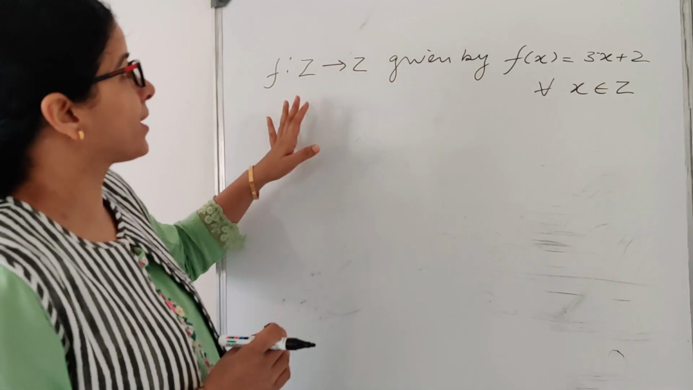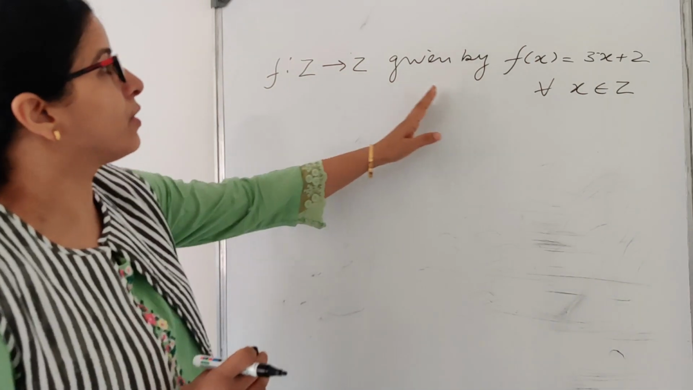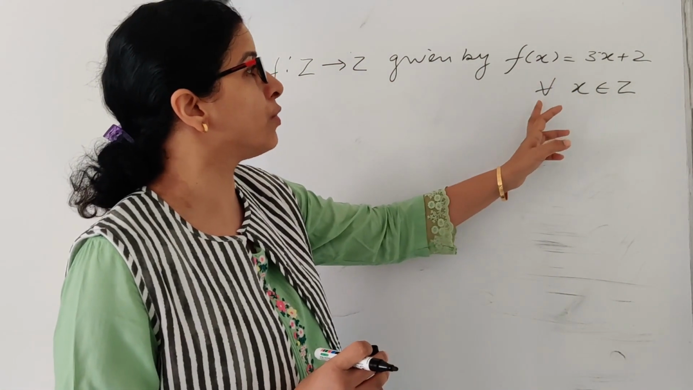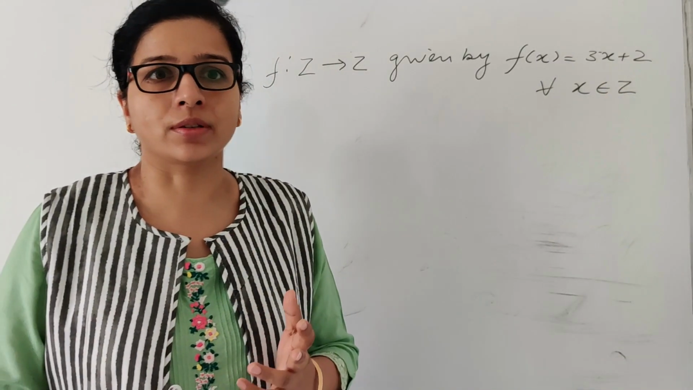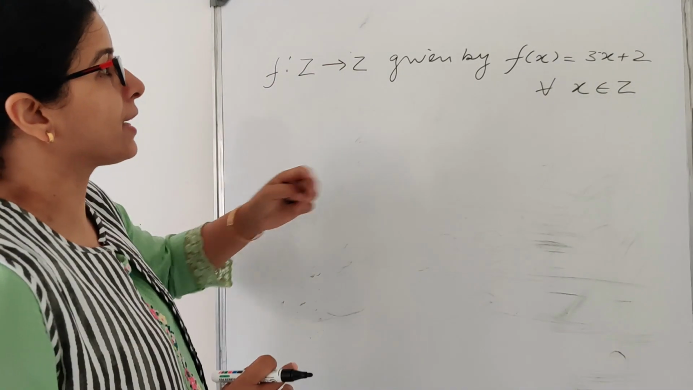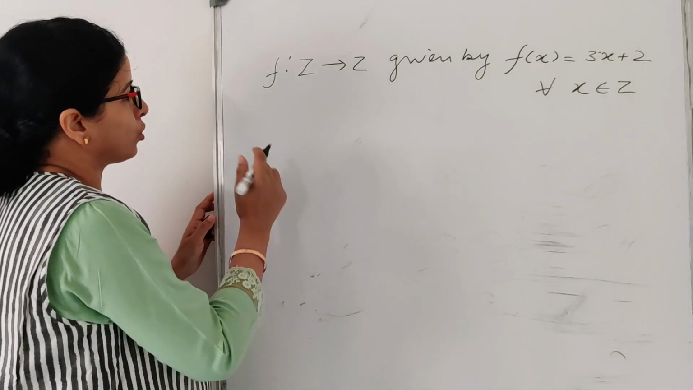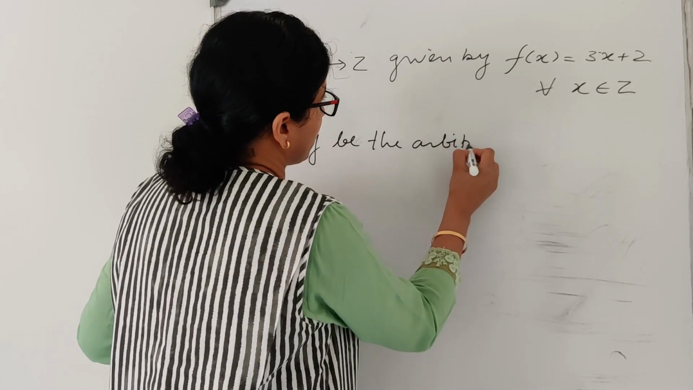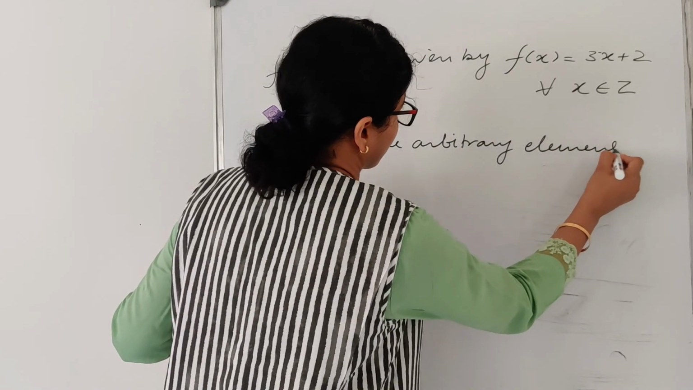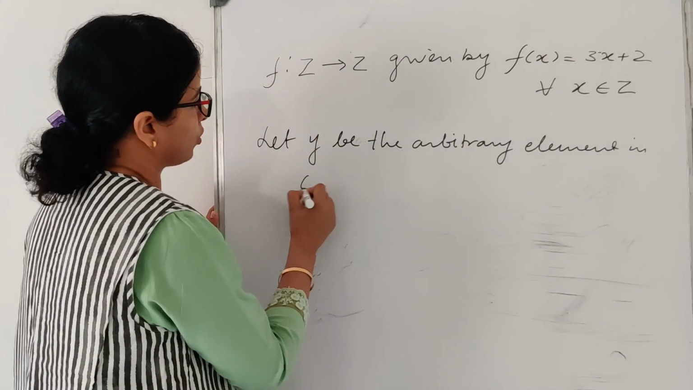Now let us take one more example based on surjectivity. So now let us check this example. f: Z to Z given by f(x) = 3x + 2 for every x belonging to Z. What is the meaning of Z? It means integers. Okay. So now let us take an arbitrary element in the codomain. Let y be the arbitrary element in the codomain.